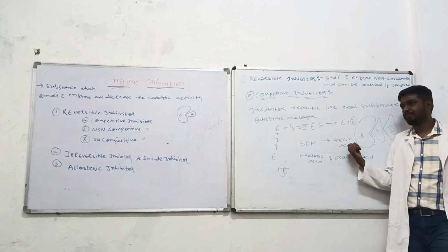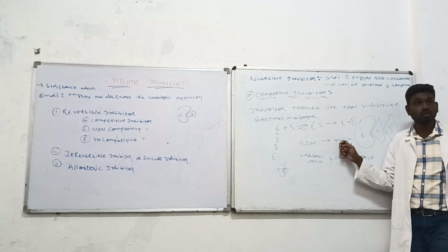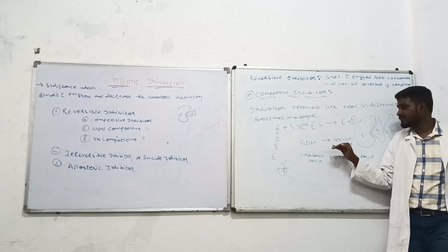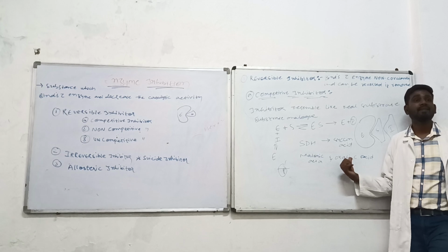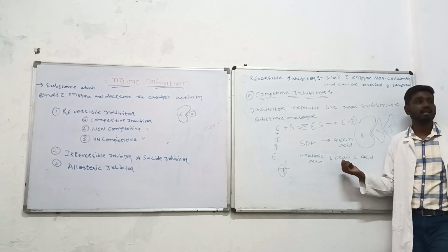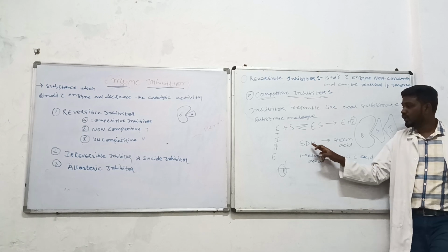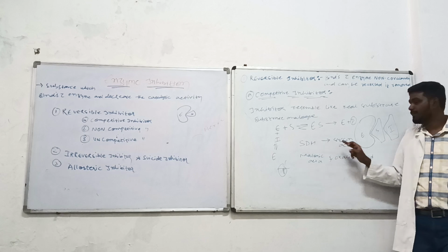Succinic acid पे. But आपको ये एक्टिविटी रुकाना है. If you want to stop this activity, in spite of giving the succinic acid, you give malonic acid and oxalic acid. What will they do? They will go and bind with the succinate dehydrogenase, and they will inhibit this activity.